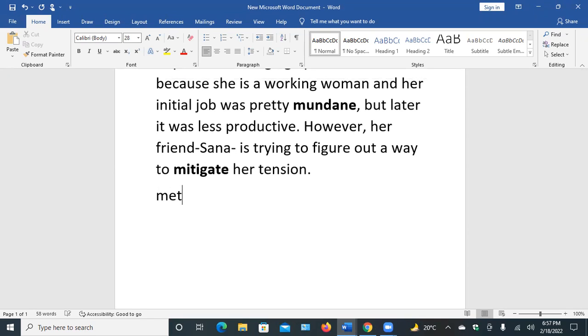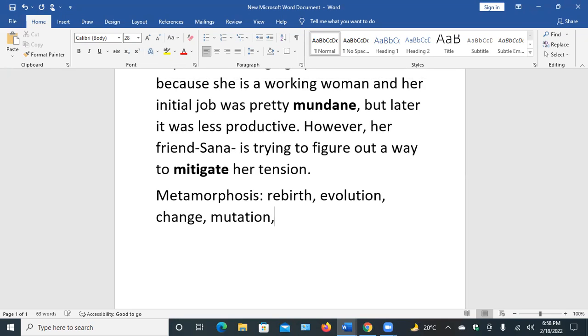The word is metamorphosis. It means rebirth. From a scientific point of view, evolution, change, mutation, modification, reconstruction.